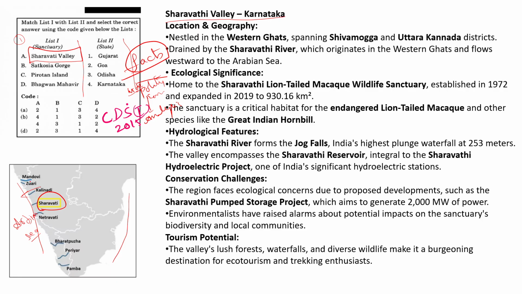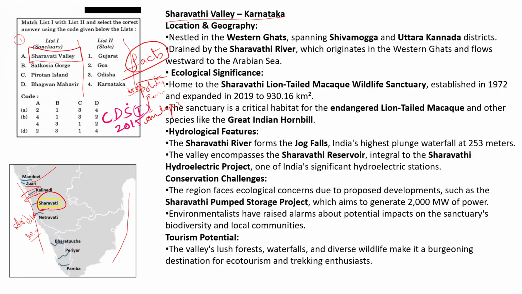Here if you observe, the Mandovi River flows in Goa, and the Zuari River also flows in Goa. It is a western flowing river. Kali Nadi is a border between Goa and Karnataka, and mostly it flows in Karnataka. And the Sharavati River is a very important river, and if you observe, most of the times questions have come from the Sharavati River.